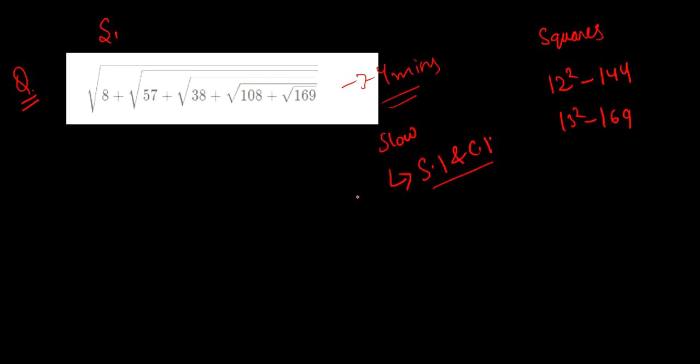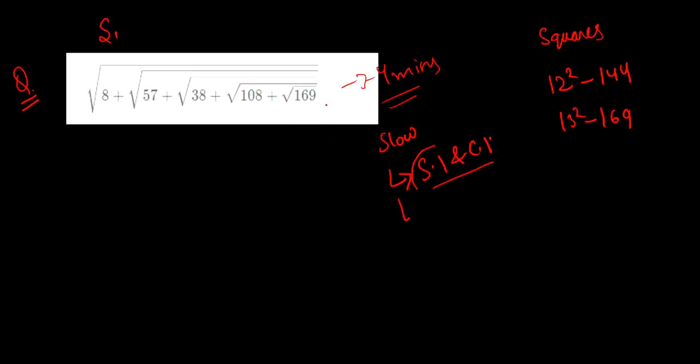This time TCS has no negative marking, so you can randomly choose any answer and move on to the next question. Otherwise you are just wasting your time and it will lead to no output. The questions you actually know might also get left out, and then you will have to guess on those as well. So make sure, if you haven't revised SI CI or any other topic, don't try to solve the question. Leave it as it is, or randomly choose any answer, because time matters a lot. Otherwise this is going to be harmful for you, right?